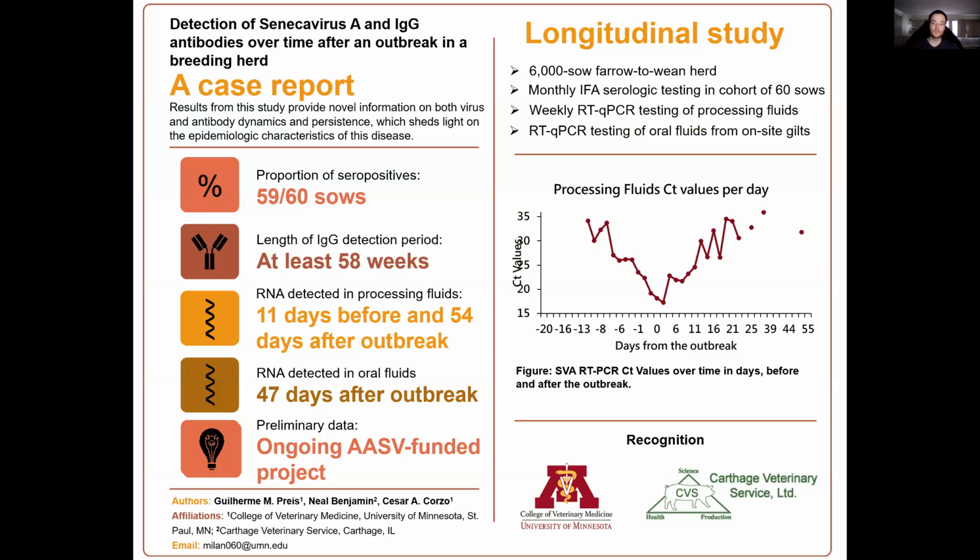The processing fluids, for those who are not familiar, are described as the serosanguinous fluid that is recovered at the time of castration and tail docking of young piglets. RT-qPCR testing was also performed in oral fluids from on-site gilts, and we were trying to assess how far this virus could spread inside a farm, since these gilts were actually located in a different barn inside this farm.